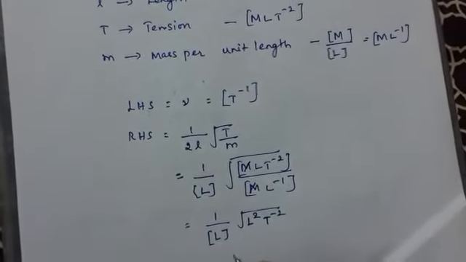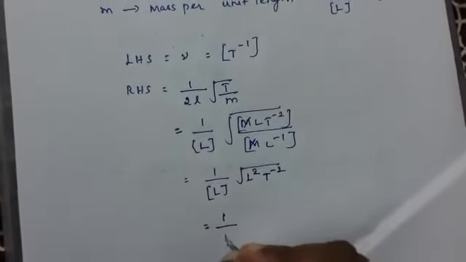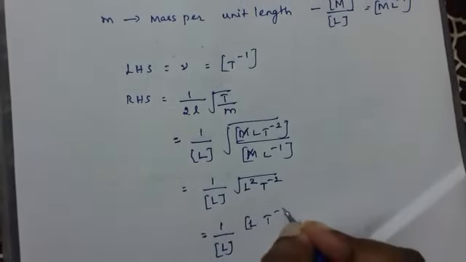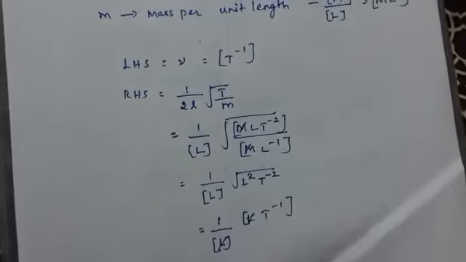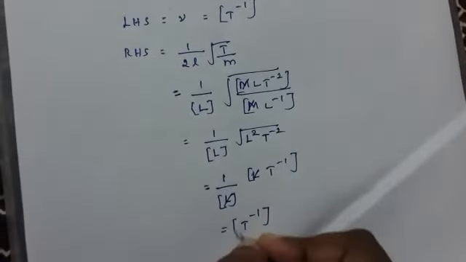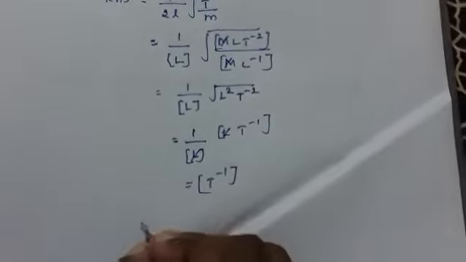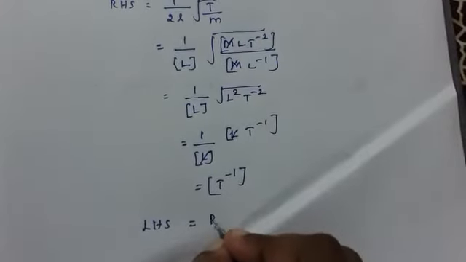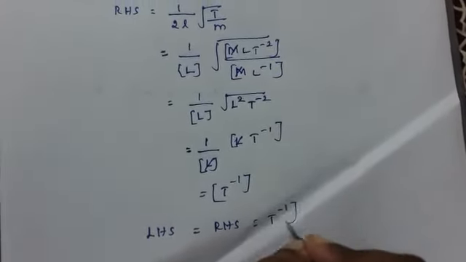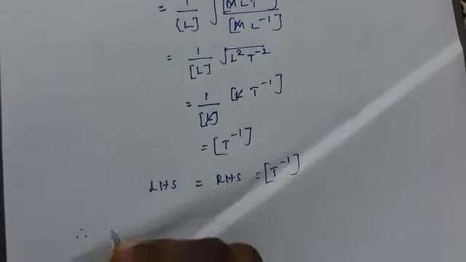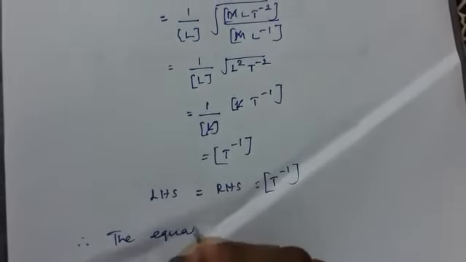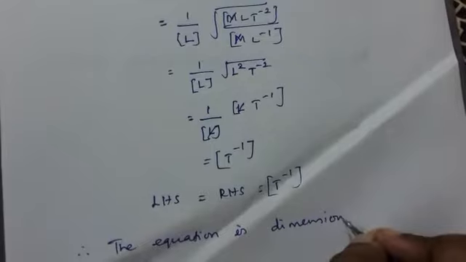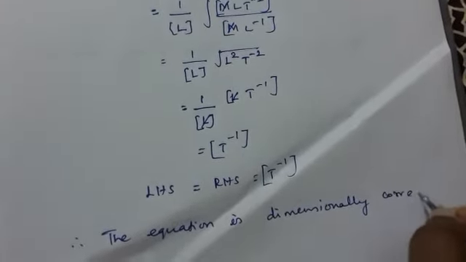So this can be written as 1/L, taking L T⁻¹ outside of the root. So this L and this L will get cancelled, and you are getting T⁻¹. Now you can see the left hand side of the equation is equal to the right hand side of the equation, which is equal to T⁻¹. Therefore we can say the equation is dimensionally correct.